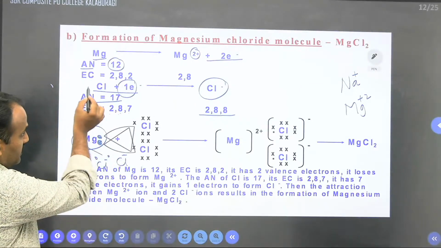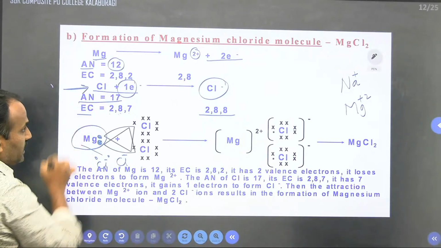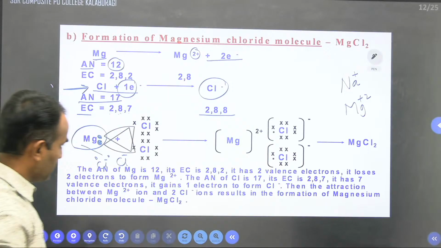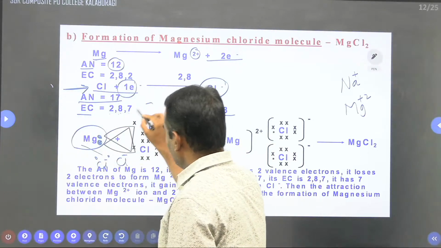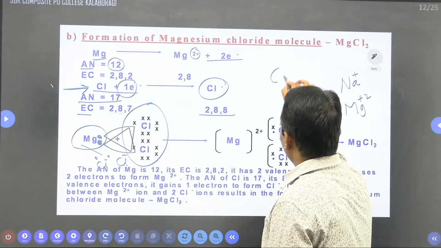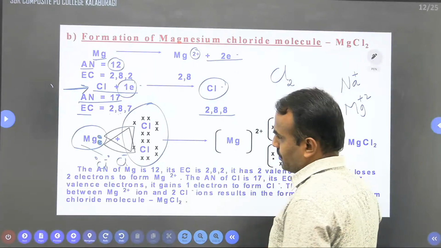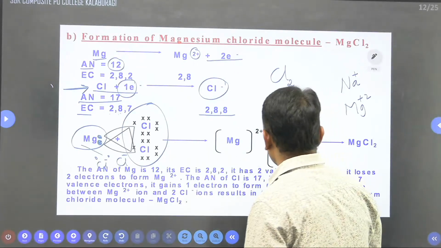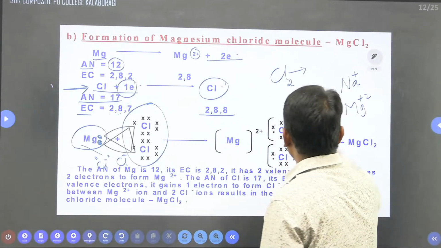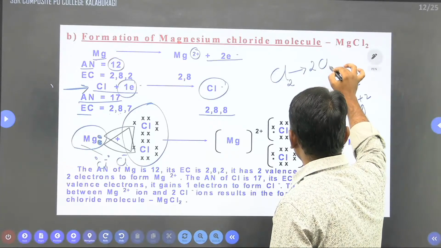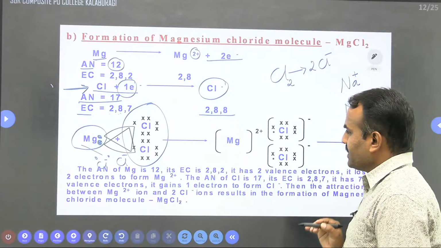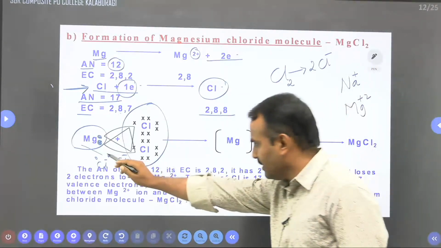So here I have shown that one chlorine atom is converting into chloride. We take two chlorine atoms for accepting two electrons. For that, it represents two chlorine atoms converting into chloride ions. Chlorine is a diatomic molecule, so we write Cl2. When it converts into chloride ion, we write 2Cl minus. Whenever they ask for the representation of the Lewis dot symbol, we can write like this.